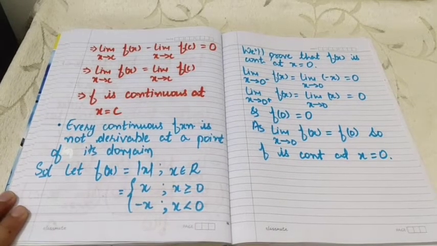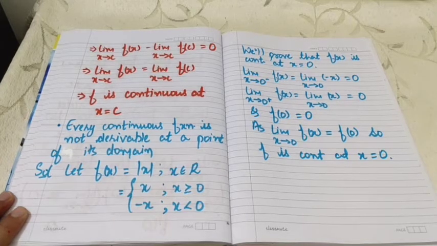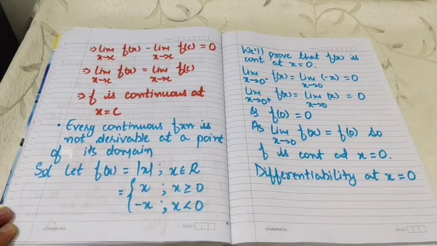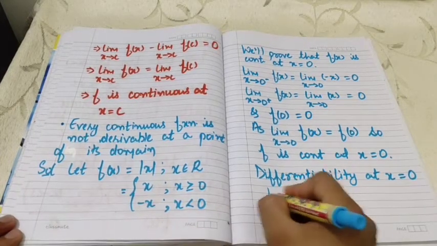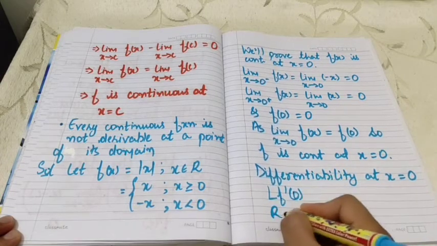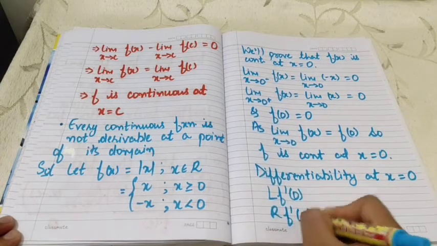And now we will check the differentiability of the same function. We know that a function is said to be differentiable at a point if its left hand derivative is equal to its right hand derivative at that point. Now to check the differentiability of the function at x equals 0, we will find the left hand derivative at 0 and the right hand derivative of the function at 0.